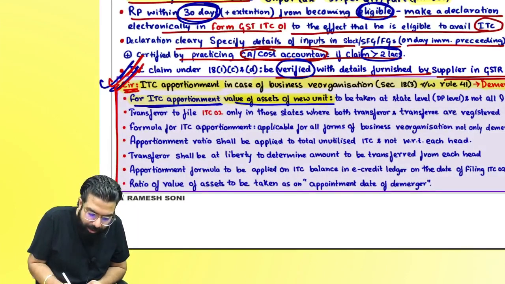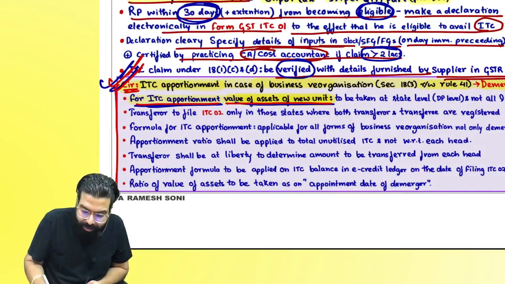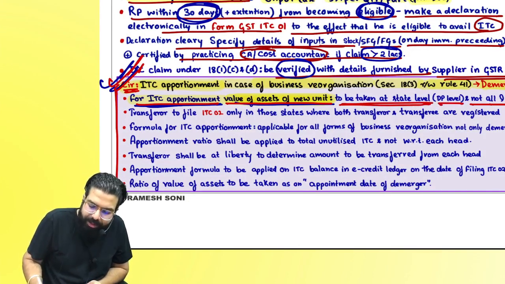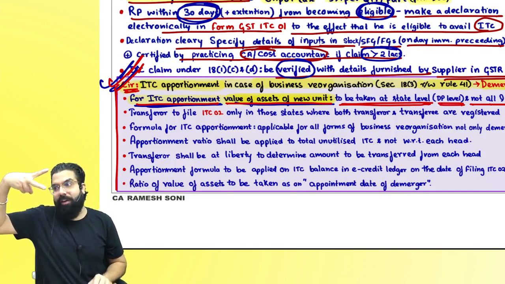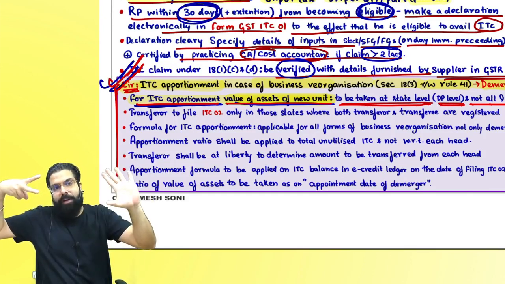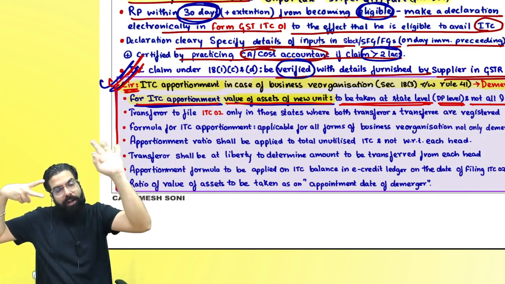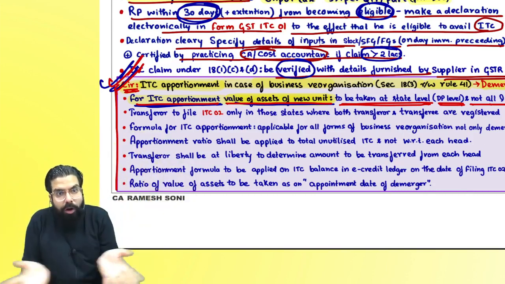See, so they are telling, for ITC apportionment, value of the assets of the new unit. When we are transferring the credit, should we see all India level? No, sir, not at all India level. It should be taken at state level, that is distinct person level. So if in a state, supposingly I have two registrations and in them 30% and 20% is the transferred asset, then I should transfer 30% credit and 20% credit. I should not see overall basis pay ratio.